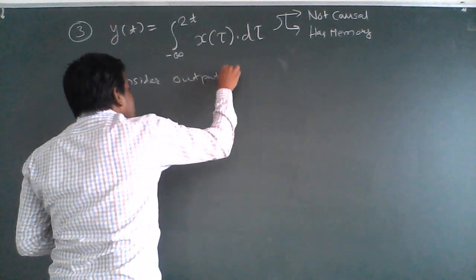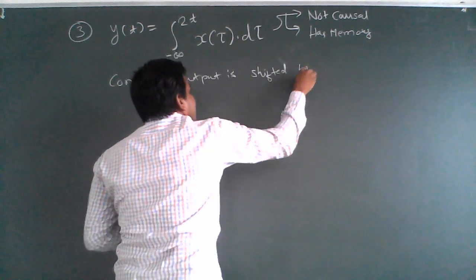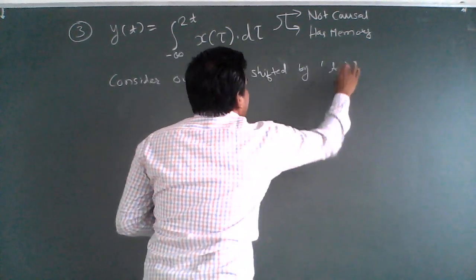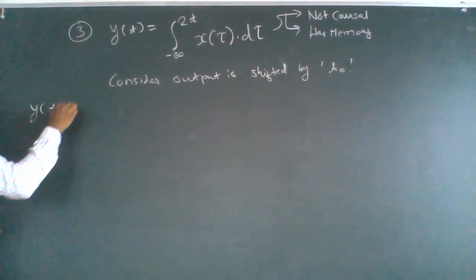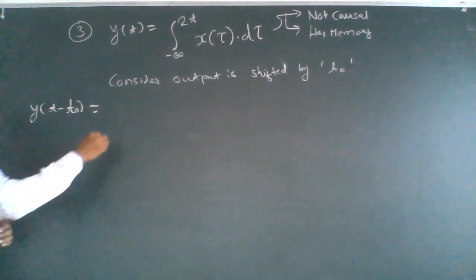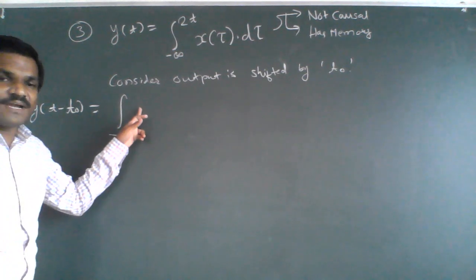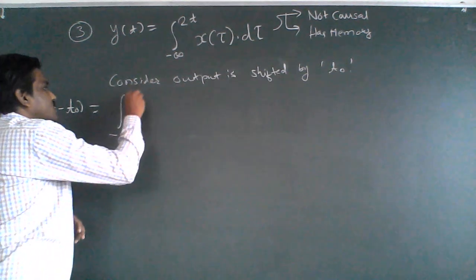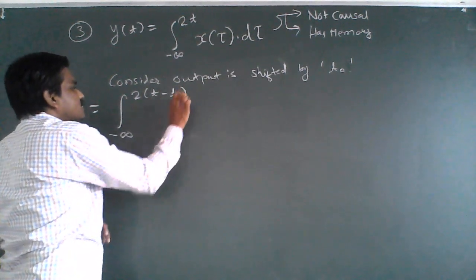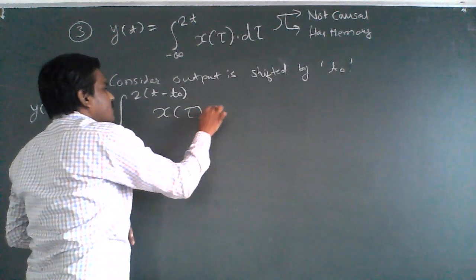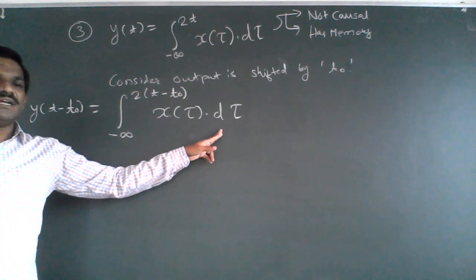Consider the output is shifted by t0, and we define it as y of t minus t0, equal to the integration from minus infinity to 2 times t minus t0 of x of tau d tau.